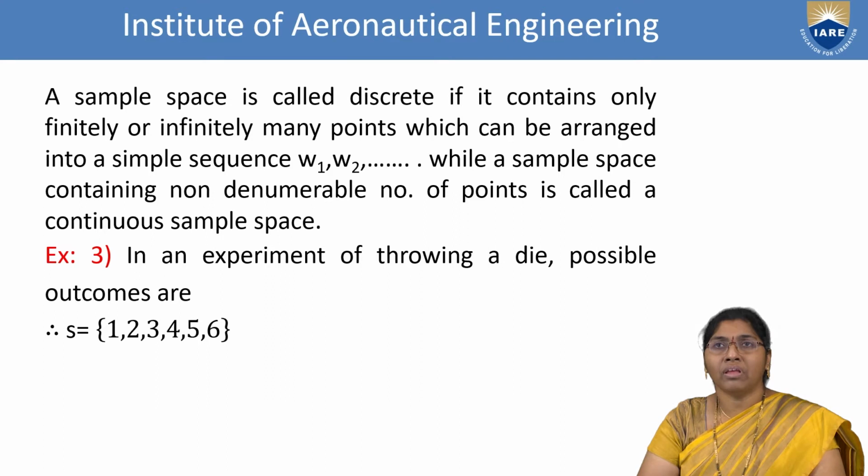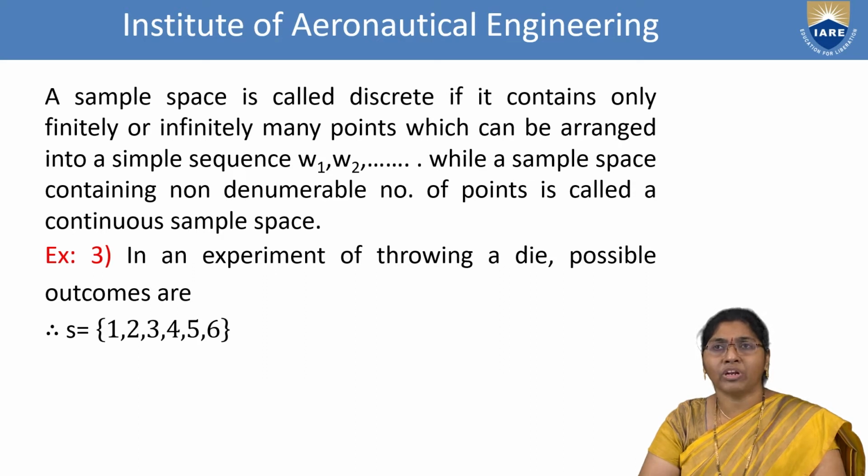A sample space is called discrete if it contains only finitely or infinitely many points which can be arranged in a simple sequence W1, W2, and so on. This is a sample space arranged in a particular order, while a sample space containing non-denumerable number of points is called a continuous sample space.